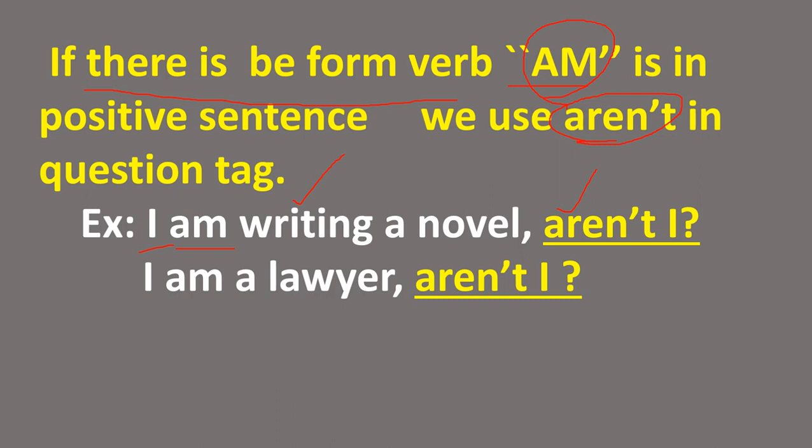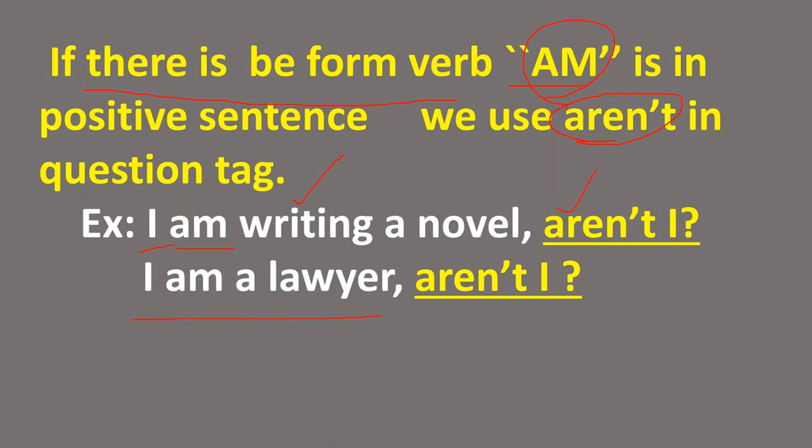But that is the old usage. According to the modern usage, amn't I is replaced with aren't I. Okay, that is the modern usage. So don't write the question tag as amn't I when there is the be form verb am in the positive statement. Understood? See the next question.